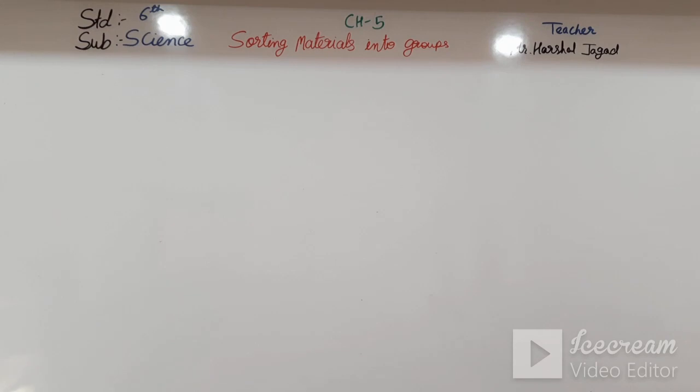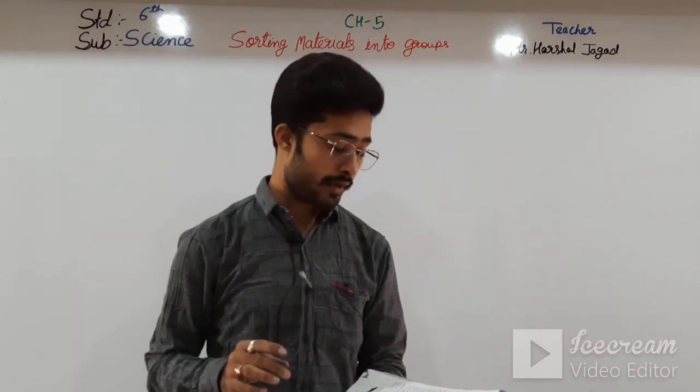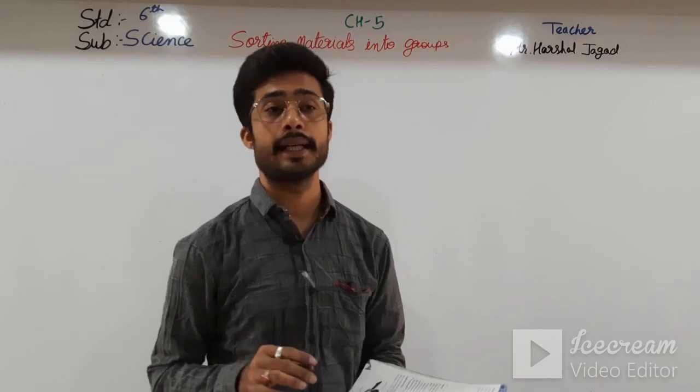Attraction towards a magnet. In that, you can see students over here, a definition is given. The property of a magnet to attract certain metals is called magnetism.